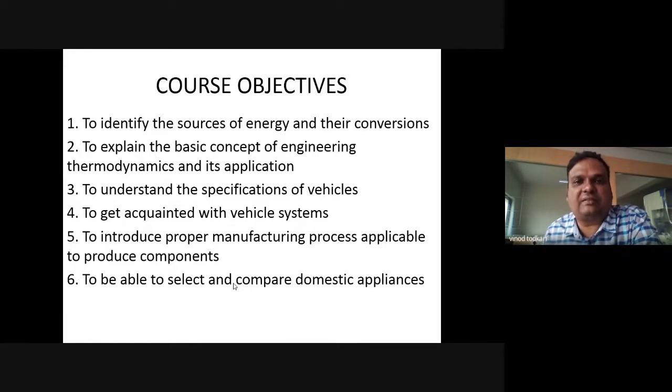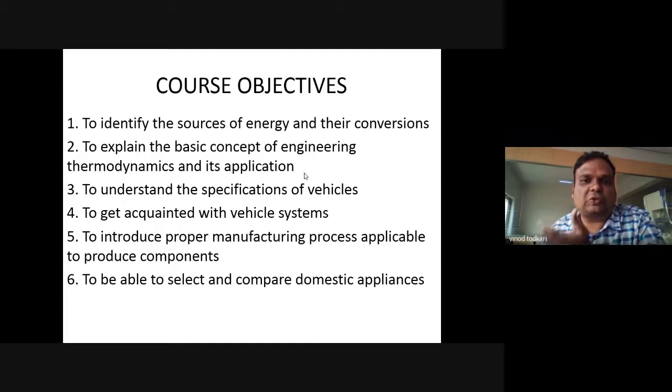So being an engineer, you might be from any discipline, but irrespective of your discipline, you must know what the different sources of energy are, what their categories are, and how they are converted from one form to the other form. Then course objective number 2 is to explain the basic concept of engineering thermodynamics and its applications. So you must know the basic fundamentals of engineering thermodynamics.